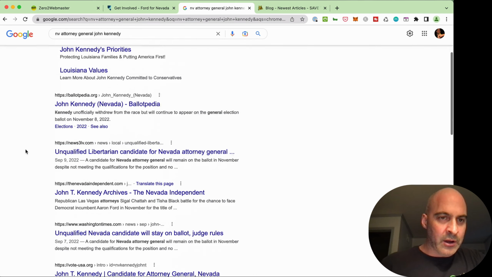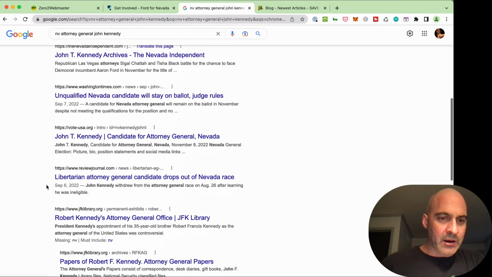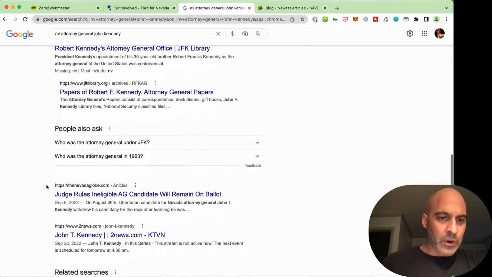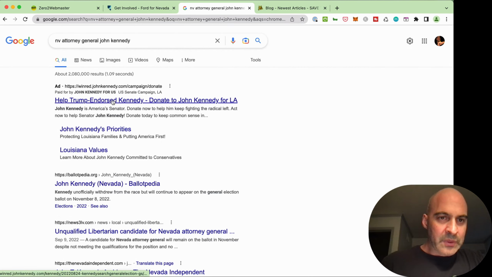But we're not looking at ads. Ballotpedia, News, Nevada Independent. So he's not up here. He doesn't have his own website. It looks like John Kennedy. Is that right? So now I'm interested in seeing what this is because he doesn't even have his own page